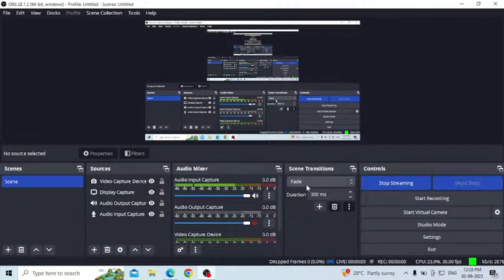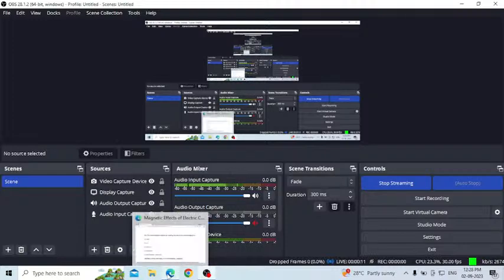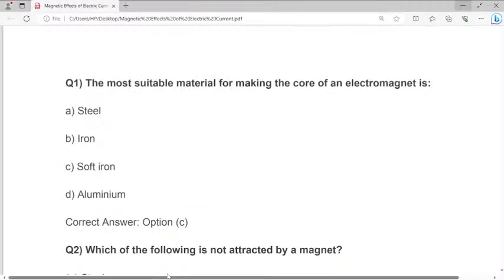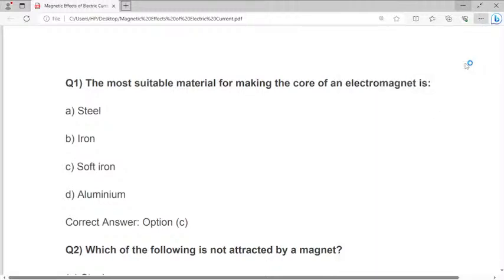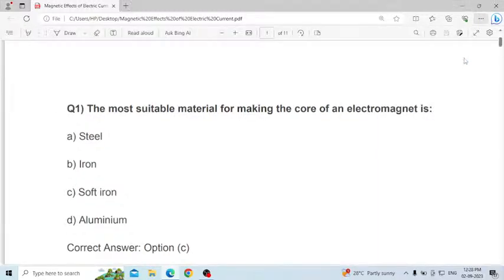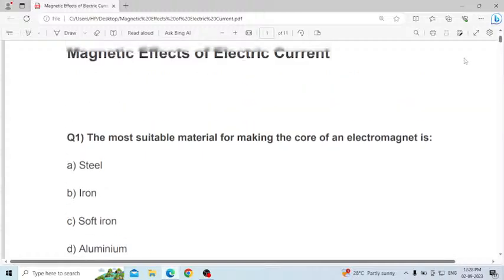In this class I am going to discuss a few important MCQ questions based on the topic magnetic effect of electric current. Everyone, we know tomorrow you are writing the Karnataka TET exam. For everyone, all the best. Write the exam neatly, okay?